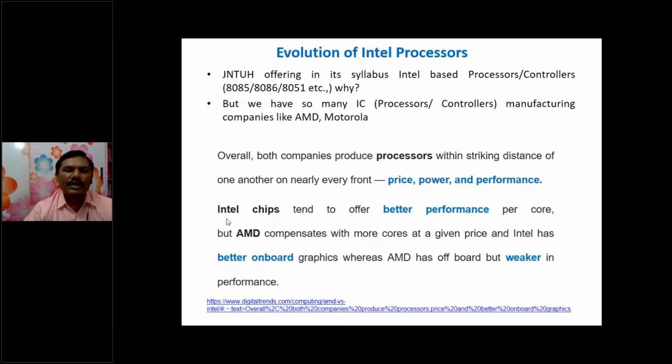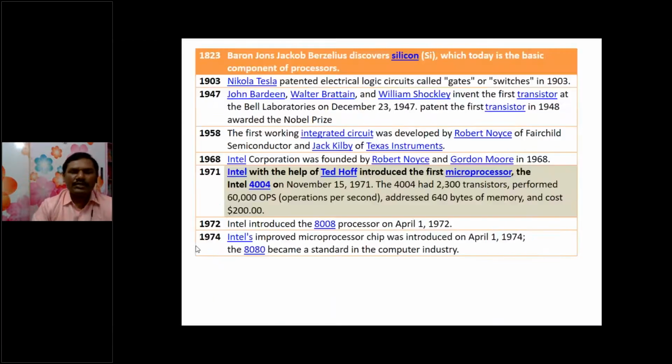Intel chips consume very low power, and performance is very high, because the amount of work done by one Intel core would be done by AMD processors with many cores. Intel has on-board graphics chips, whereas AMD has off-board graphics cards, but weaker in the performance of those cards.